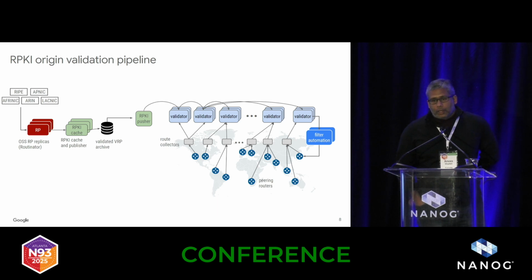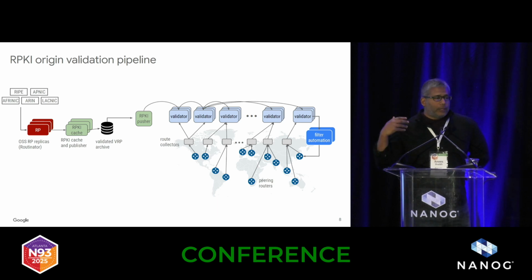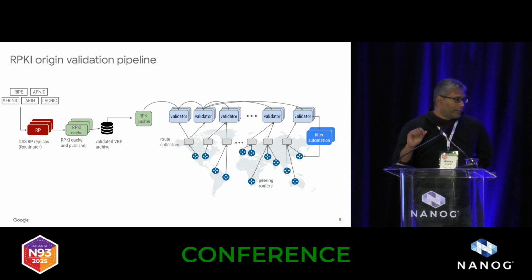When we pull down VRPs or ROAs from the various trust anchors, we analyze them and put them into our own RPKI cache, which produces an updated version of the RPKI cache. Think of it as a validated snapshot of the RPKI contents at a point in time, whenever it runs, or periodically. So there is some delay. It's not instantaneous, and I'll say more about why we do it that way.